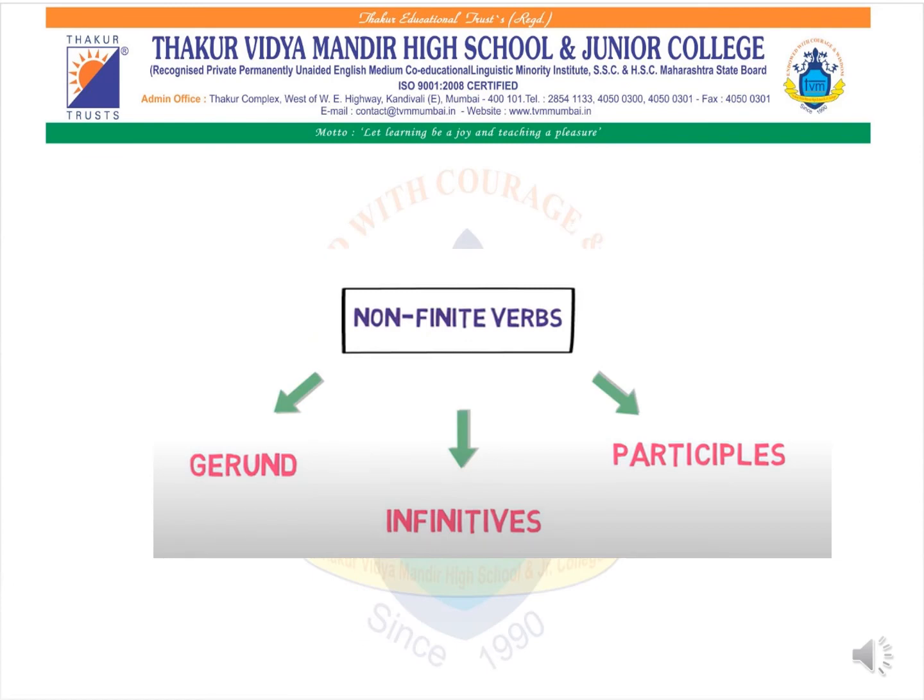As I have mentioned in the start, verbs are of two types, finite verb and non-finite verb. Further, non-finite verbs are divided into three, that is gerunds, infinitives and participles. We will study each in depth. And trust me, non-finite verbs are the easiest to understand because I will be sharing a lot of tricks for you all to remember how to identify a non-finite verb.